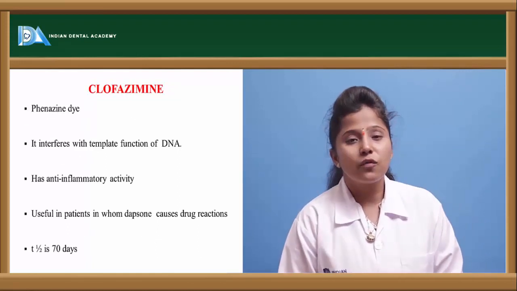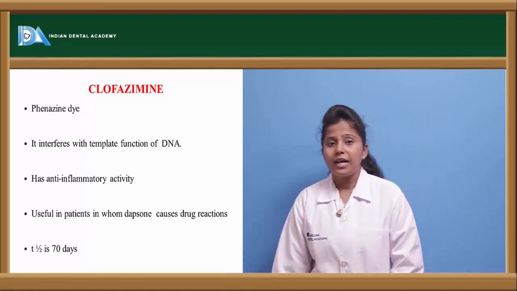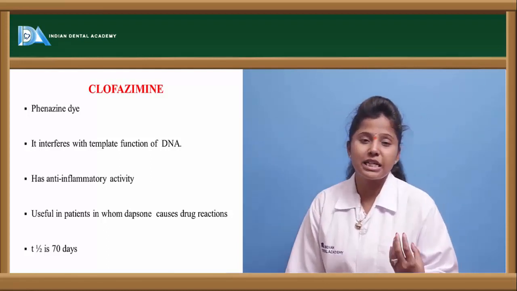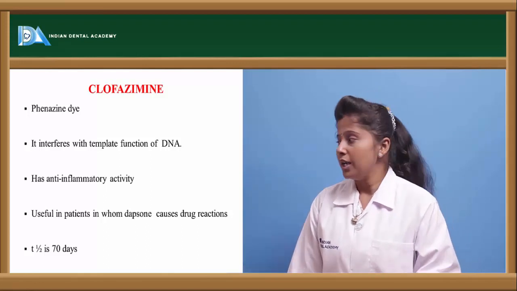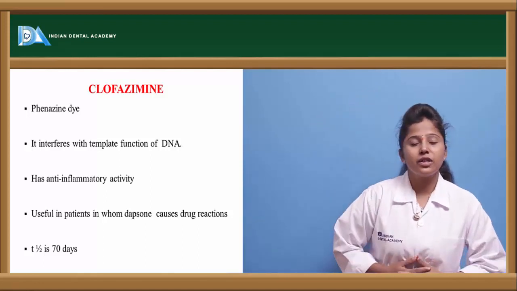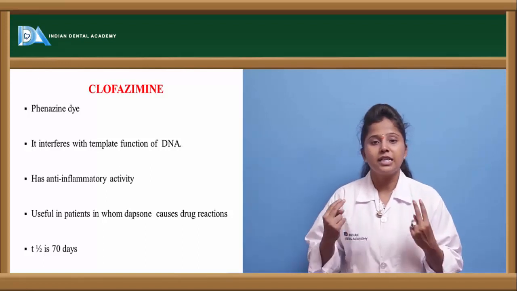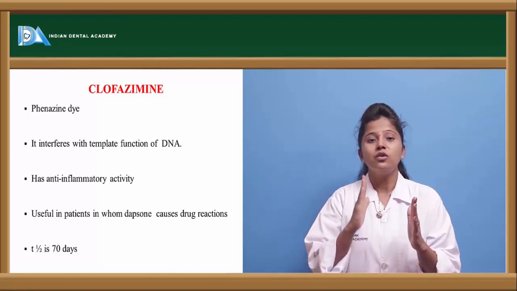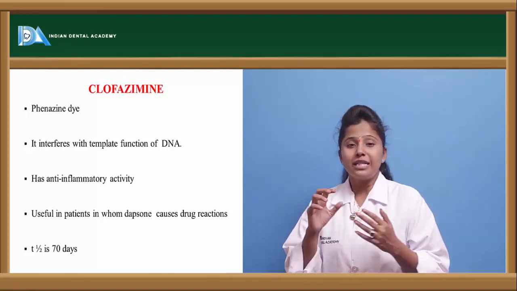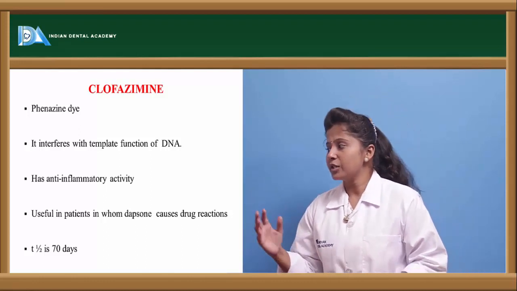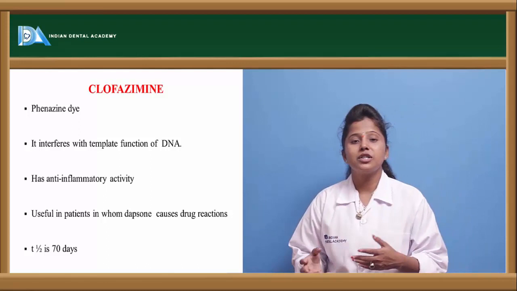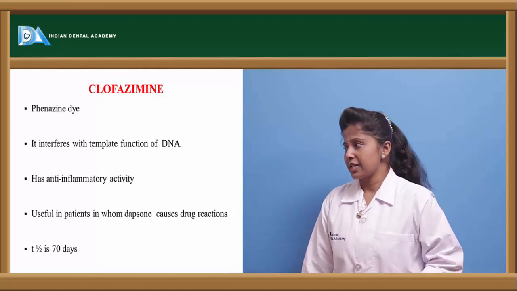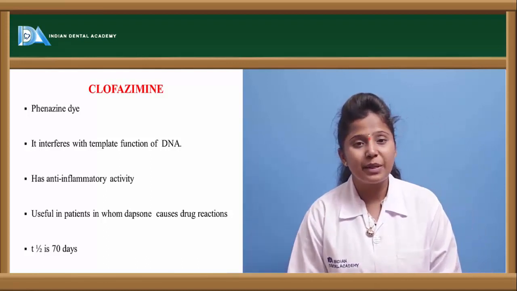The other drug is clofazimide. This is a phenazine derivative drug, and it is a phenazine dye. We can say the nature of this drug is dye. It produces some coloration and it interferes with the template function of the DNA. In the formation of DNA, there are two templates used. If the templates join together, then only the DNA synthesis will occur. So this drug interferes with the template functioning, thereby the DNA synthesis or DNA functioning may not be proper in the bacterial cell.